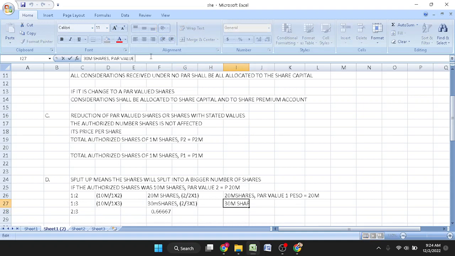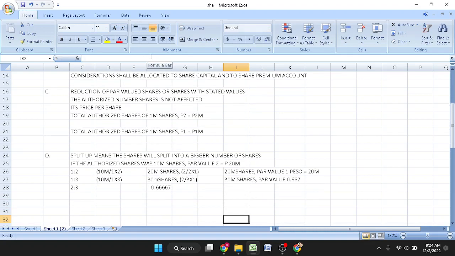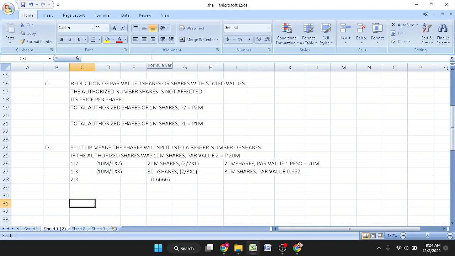So it's just an example, okay, 0.667. So the total will still be computed as 20 million peso. And here, 10 million divided by 2, for every 2 shares, it will become 3. So it will become 10 million divided by 2 times 3. It shall be around 15 million shares.